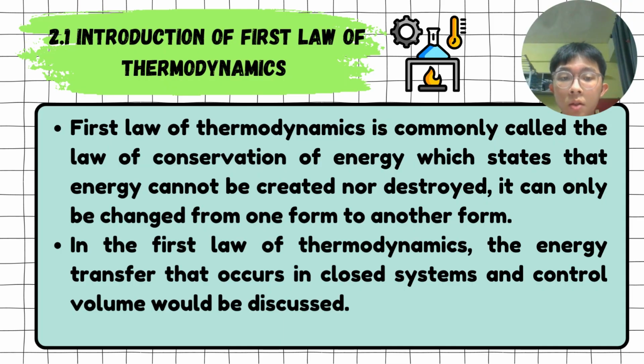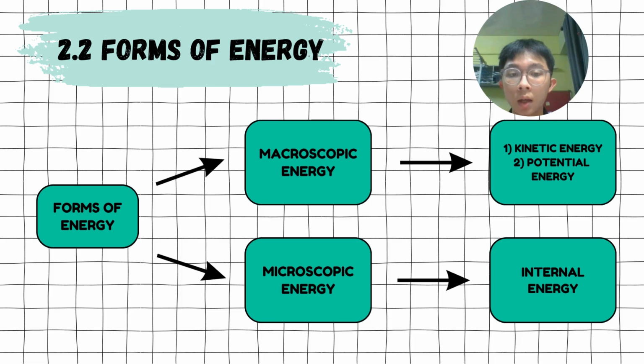First law of thermodynamics is commonly called the law of conservation of energy, which states that energy cannot be created nor destroyed. It can only be changed from one form to another. In first law of thermodynamics, the energy transfer that occurs in closed system and control volume will be further discussed. Next, let us discuss the forms of energy involved in thermodynamics.